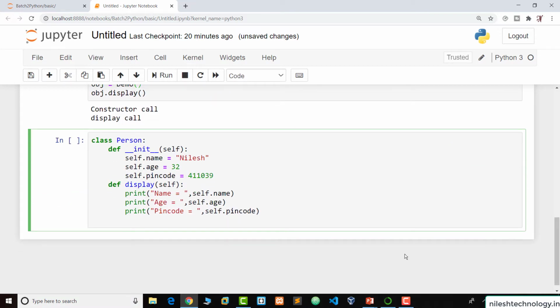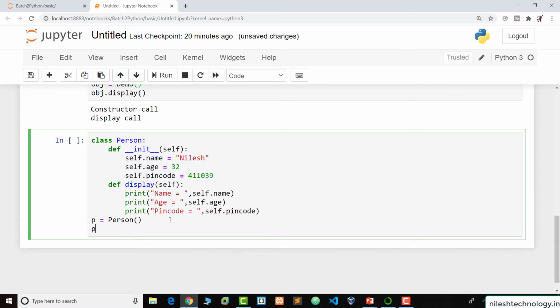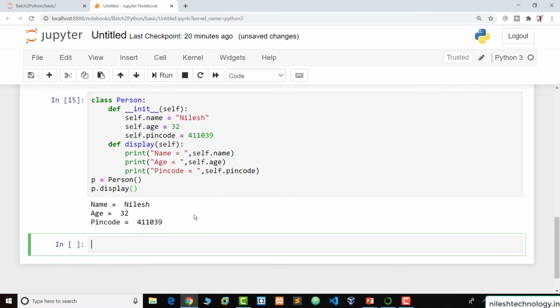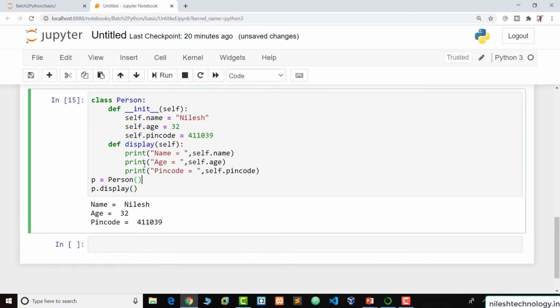So we create the object of this Person, p equal to Person. At this line, the constructor is called automatically. Inside this constructor we assign all these default values to the variables, and we print these values inside this display function. So when we execute the display function, see, all these values are printed here.